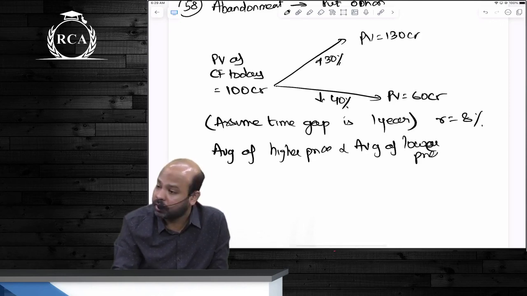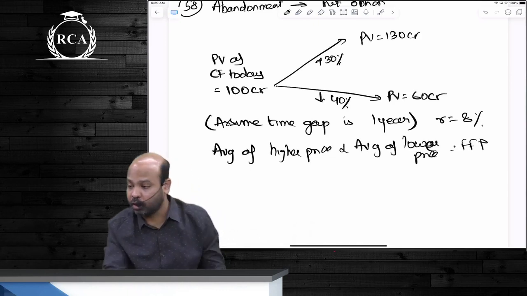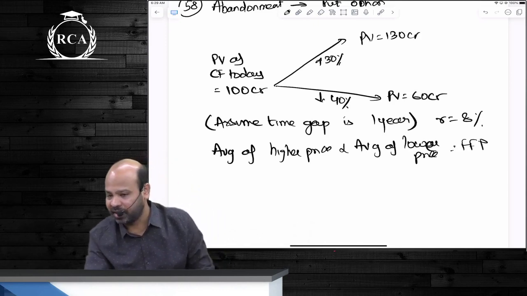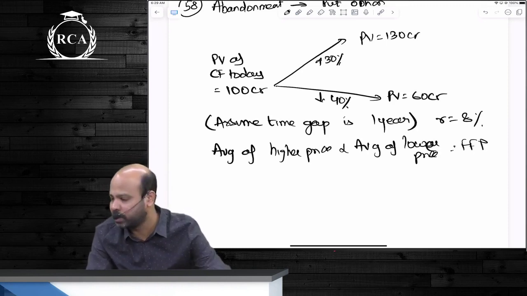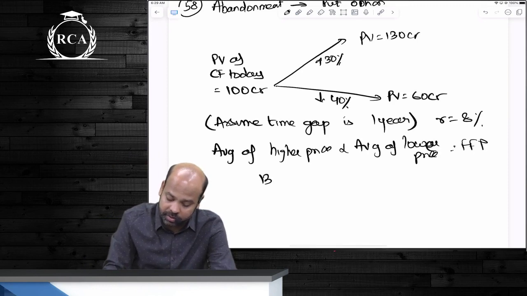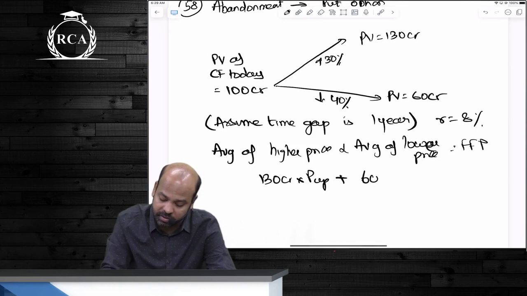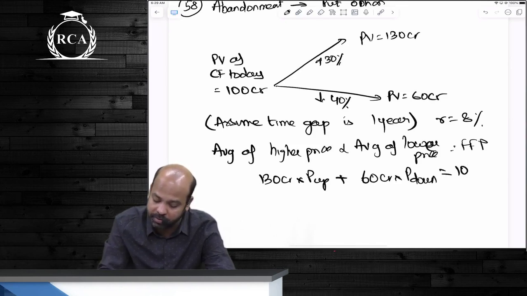Under the binomial model we used to write R minus D divided by U minus D, where R is the compounded value of 1 rupee, D is the downward movement, U is the upward movement. So, guys, higher price is 130 crores multiplied by P up plus lower price is 60 crores multiplied by P down. This should be equal to the fair forward price, S naught into 1.08.